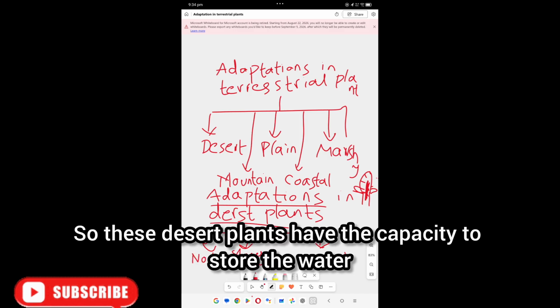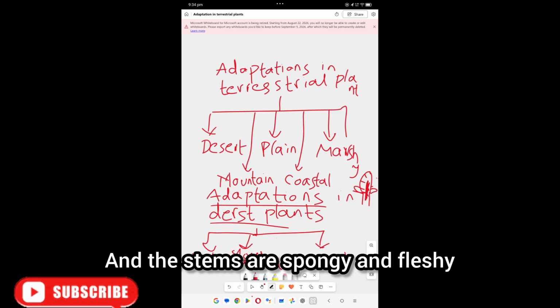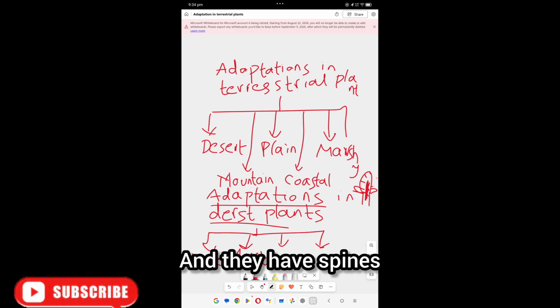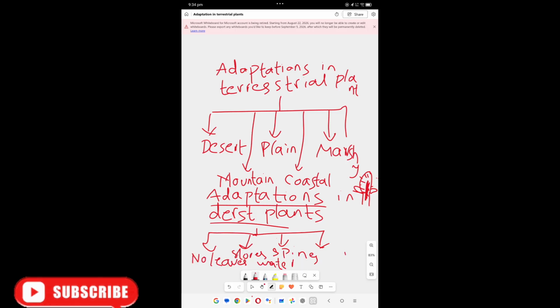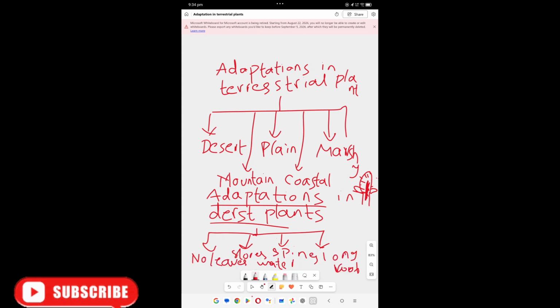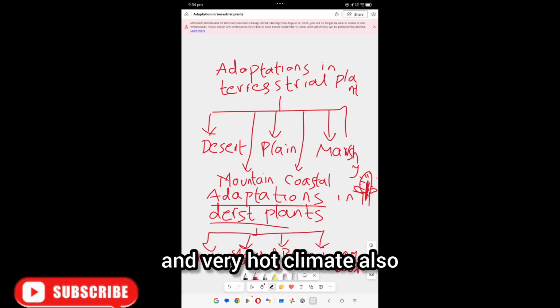These desert plants have the capacity to store water and they survive with that little water. The stems are spongy and fleshy, and they have spines. So these are spines. They also have long roots. These long roots grow deep into the soil, and they survive in sandy soils and very hot climate.